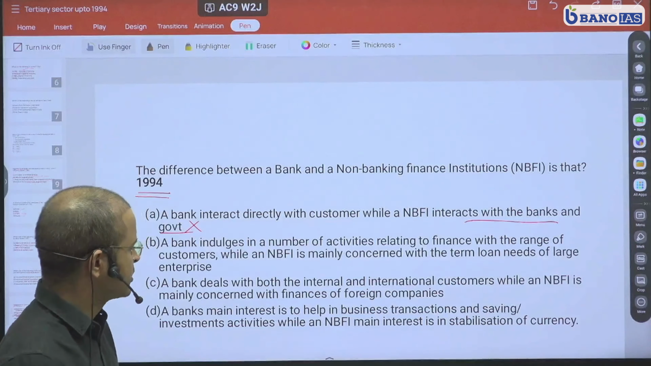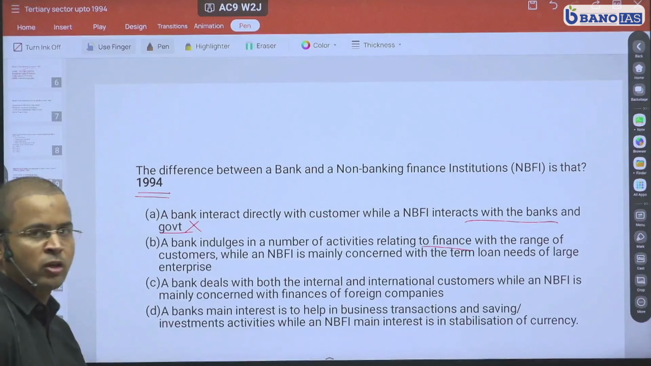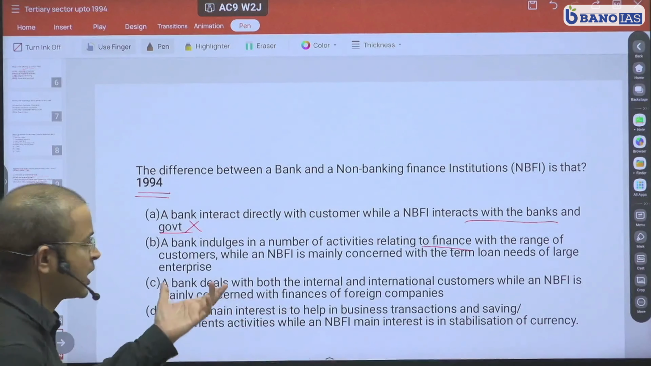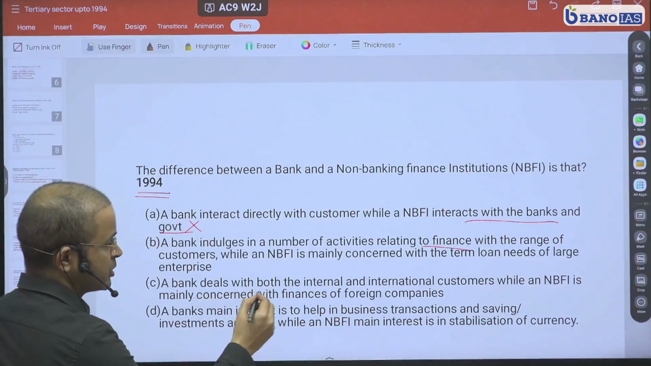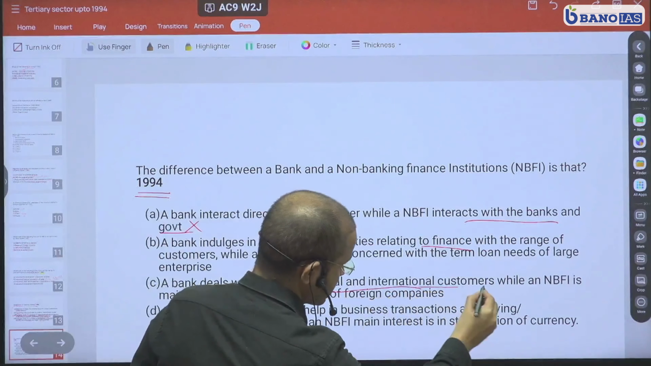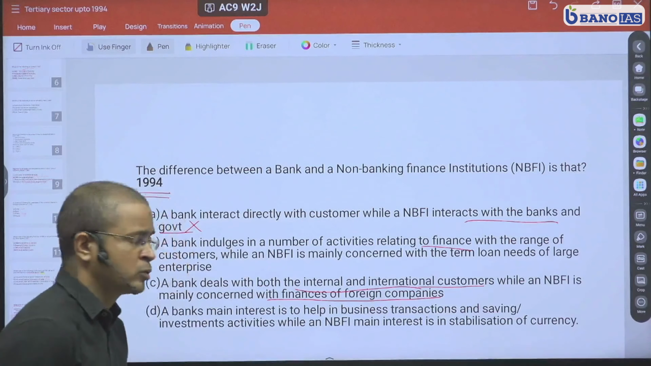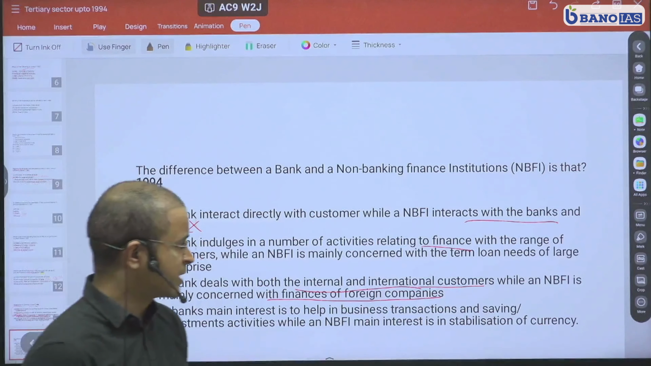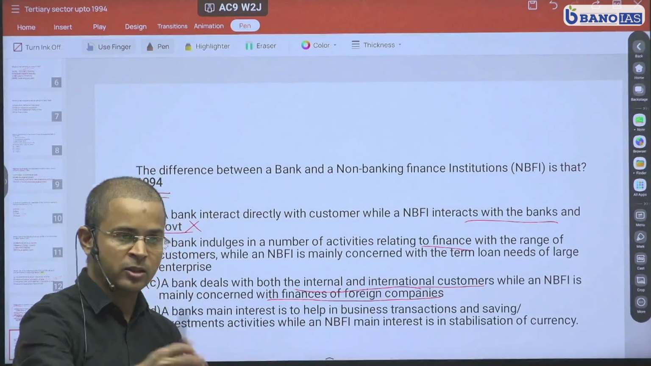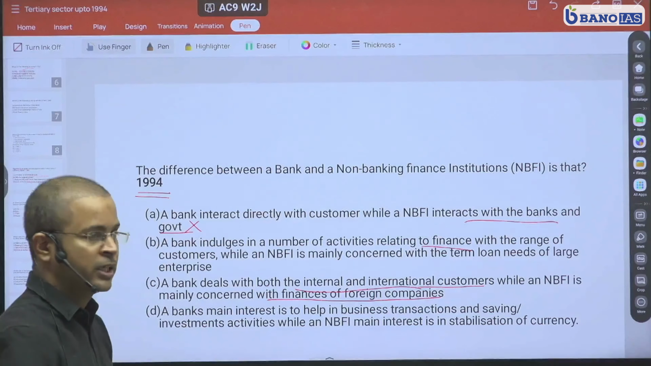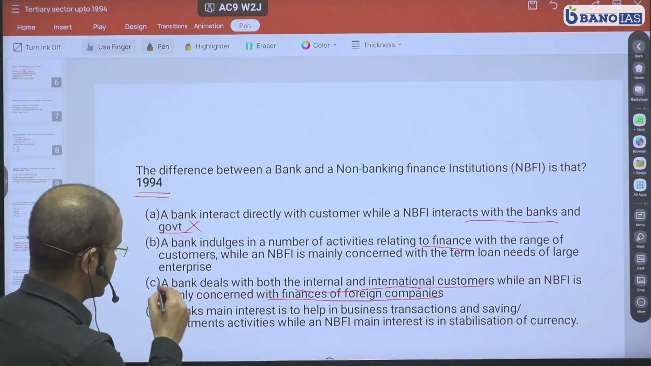Now this seems okay. But I would like to read the other options to understand if they are more appropriate. Option C: A bank deals with both internal and international customers while an NBFI is concerned mainly with finance of foreign companies. Now, you know that there are non-banking financial institutions like LIC Housing Finance, right? And there is Bajaj Finance. They do deal with Indian companies and Indian customers, retail customers also. So this option is incorrect.